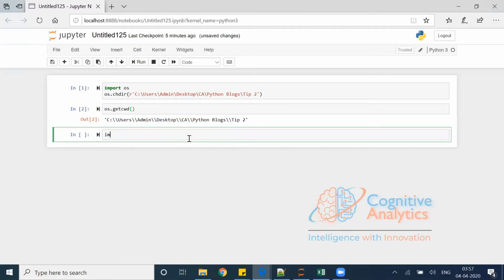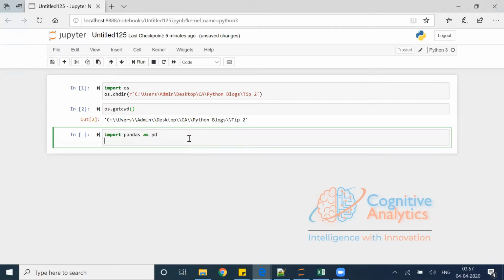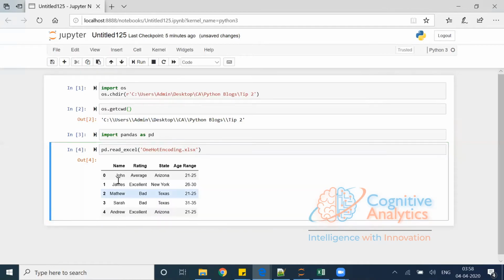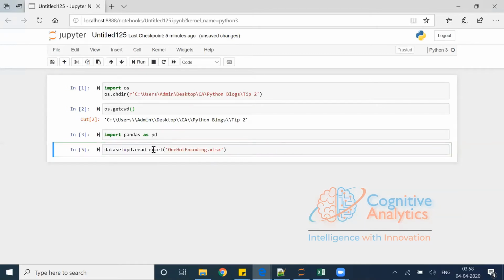Now we will import the package called pandas, which helps us import the data set from the current working directory. So let's go pd.read_excel, because it's an Excel file, and my file name is OneHotEncoding.xlsx. If you execute, you can see that I get the data. Let me save this in dataset is equal to.